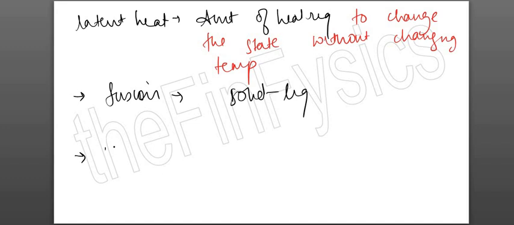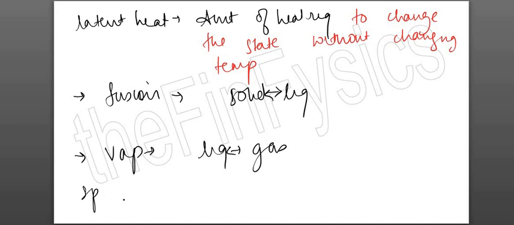There is something known as latent heat of vaporization as well. तो वहां पे होगा liquid to gas and vice versa. So definition same लिखना है. If they ask you what is latent heat of fusion, you'll write the same thing, amount of heat required to change the state from solid to liquid without changing the temperature. If it's vaporization, you will write amount of heat required to change the state from liquid to gas without change in temperature. If they ask you specific latent heat, then you will write the same definition, सिर्फ वहां पे unit mass डाल देना है. Just write down of unit mass if specific is required.